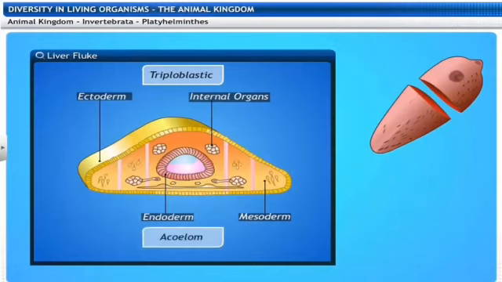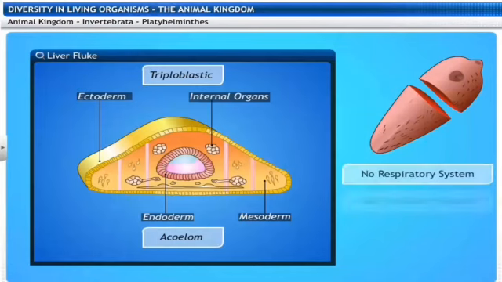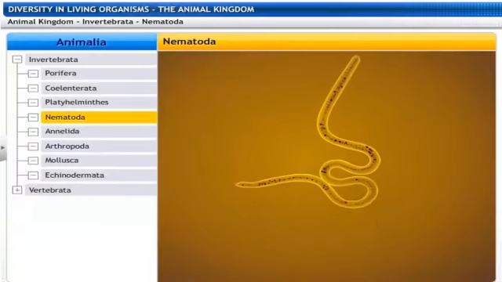Here we can observe very well that they are triploblastic in nature, and they do not have a proper body cavity, that is a coelom. So they are said to be acoelomic.